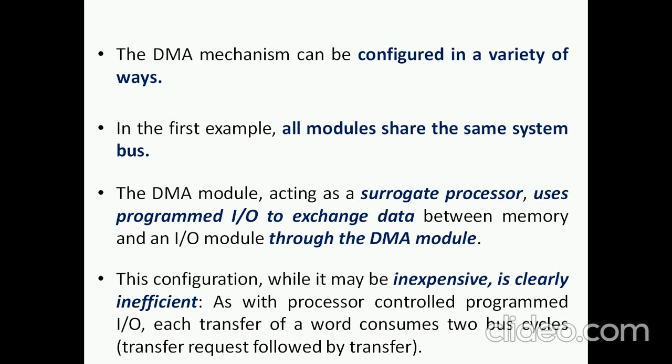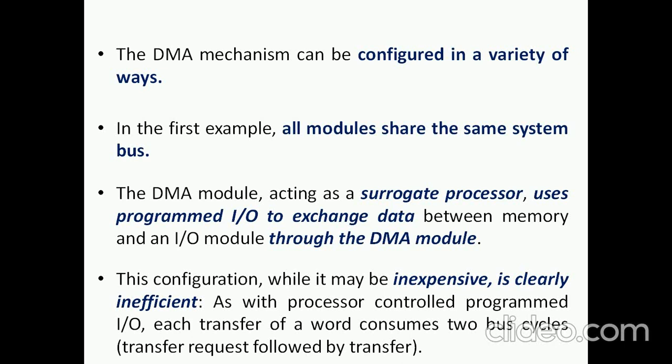The first configuration is that all modules share the same system bus. The processor, DMA module, and all the IO and disk modules use the same system bus, so the communications take place only with the help of the same system bus.